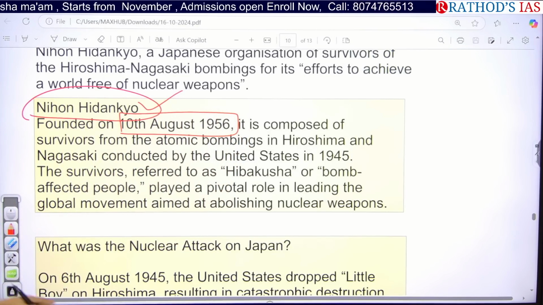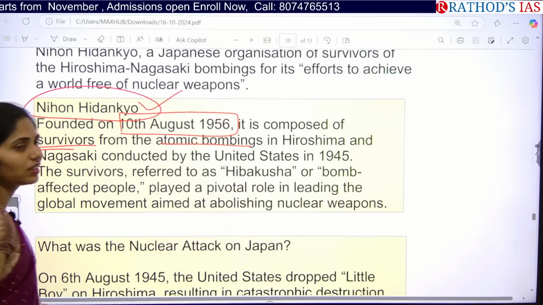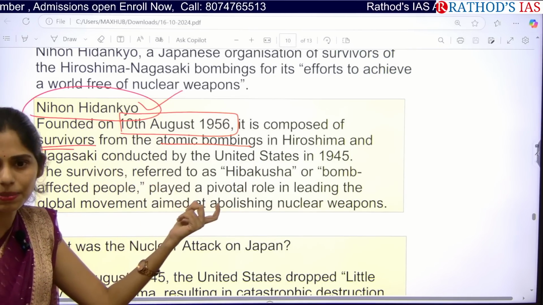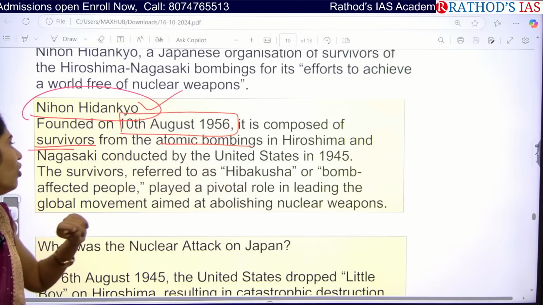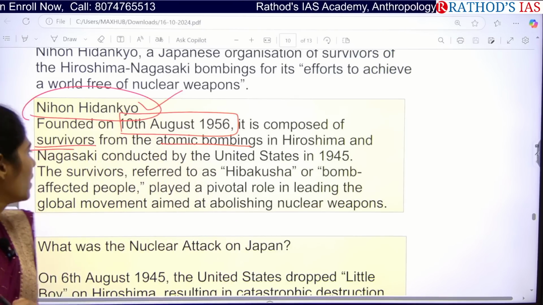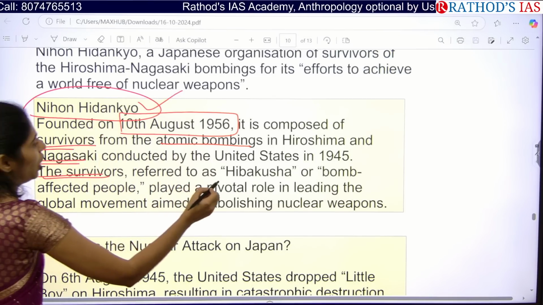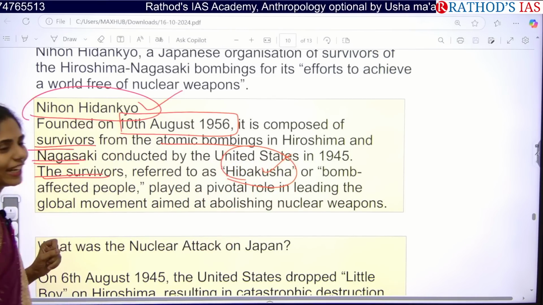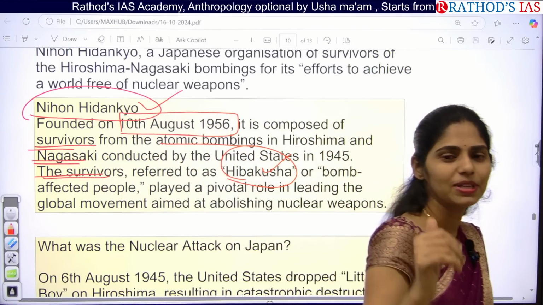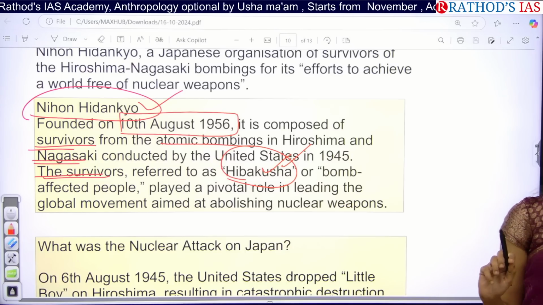This organization is a group of survivors from the atomic bombings in the two regions, Hiroshima and Nagasaki. The bombs were dropped by the US on Japan in the year 1945. By these bombs, the end of World War II happened. The survivors are called Hibakusha. You can get a question like what Hibakusha is related to, with options A, B, C, D. Hibakusha is nothing but the survivors of the atomic bombs in Japan.